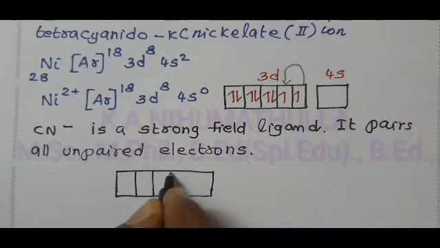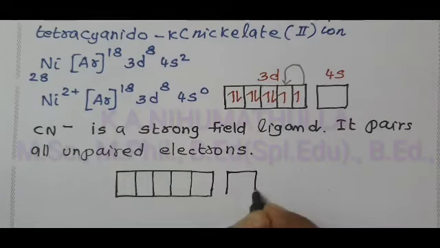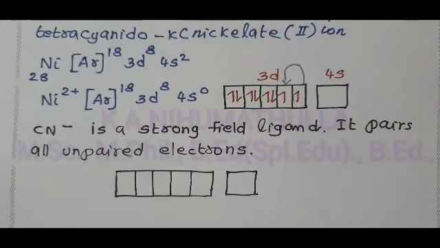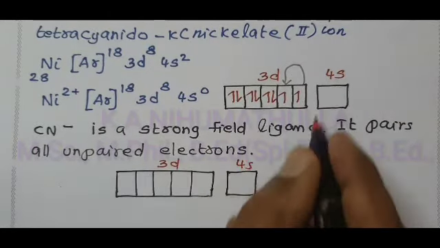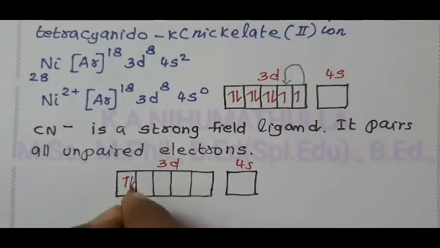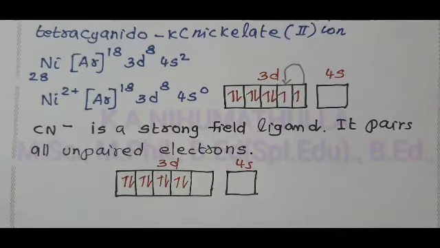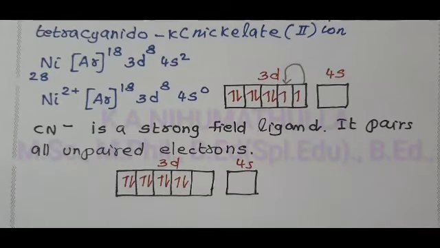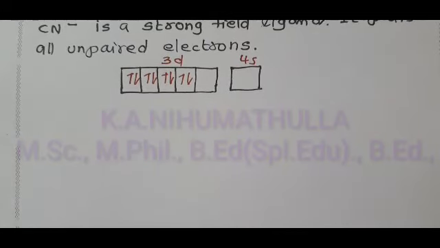dxy, dyz, dzx, dx squared minus y squared, dz squared, and the 4s orbital: 3d has 5 orientations and 4s only one orientation. After pairing, the first orbital contains 2 electrons, then 4, 6 and 8 electrons. Remember, the vacant orbitals start with the 3d orbital. Once pairing is over, we have to write the coordination number.